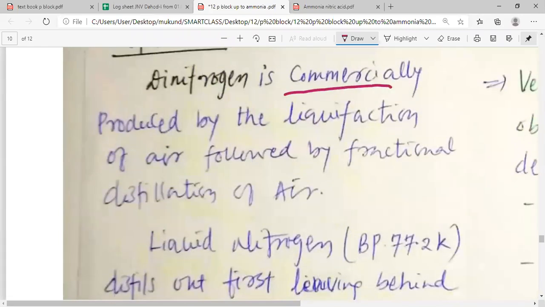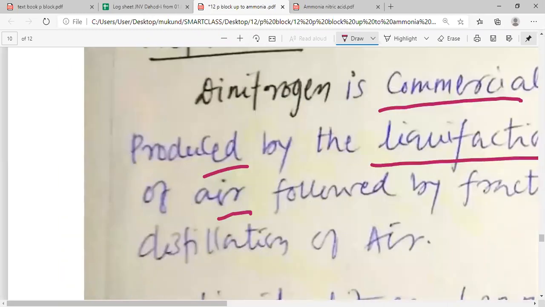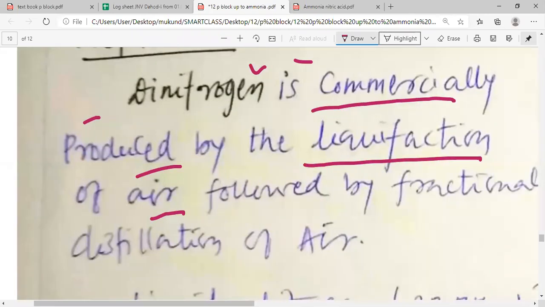Dinitrogen is commercially produced by the liquefaction of air. So first air is liquefied, my dear students, and then after liquefaction, we do the distillation process. Due to distillation, we can have this dinitrogen produced.